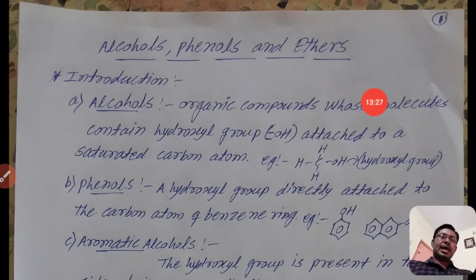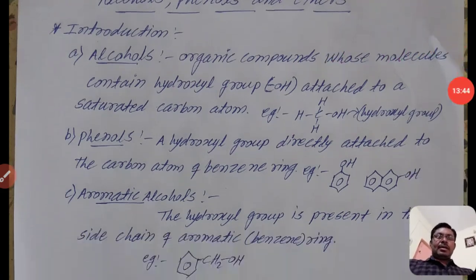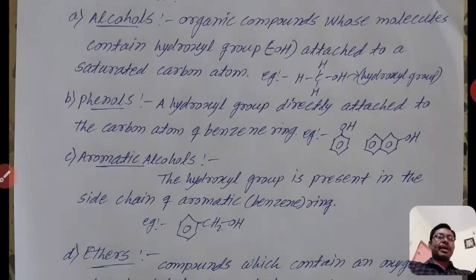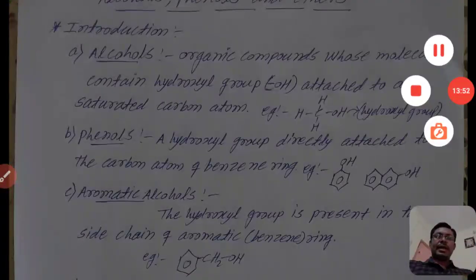If there is a carbon double bond, then these carbon atoms are sp2 hybridized. And if the carbon contains a triple bond, then those carbon atoms are sp hybridized. Okay, thanks. In the next period we will discuss the next classification.